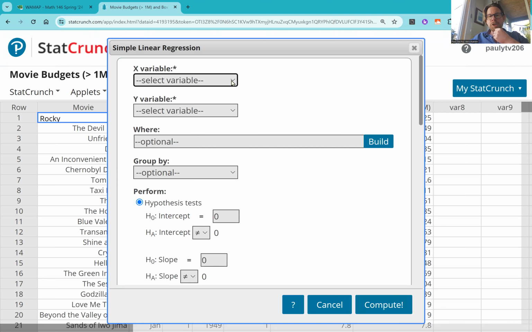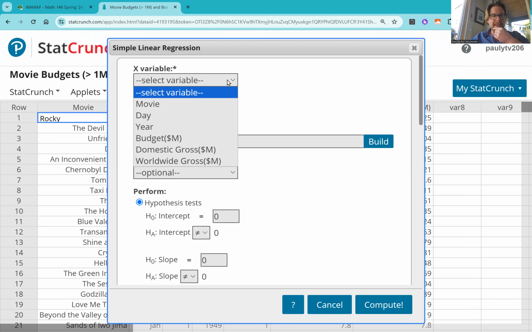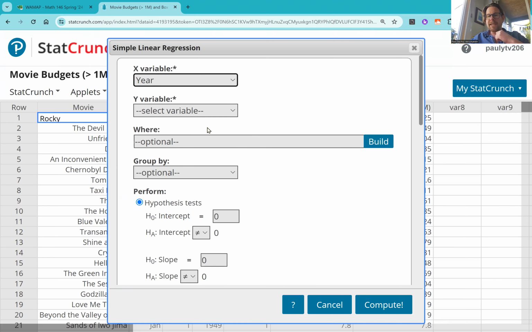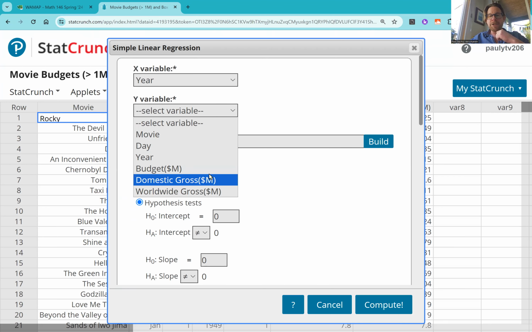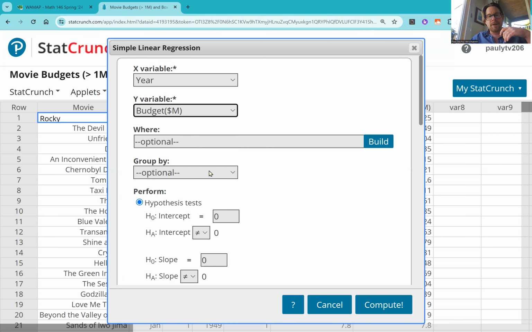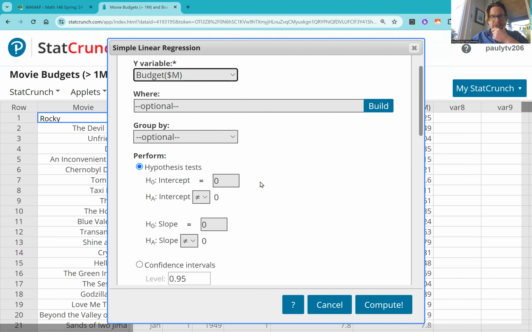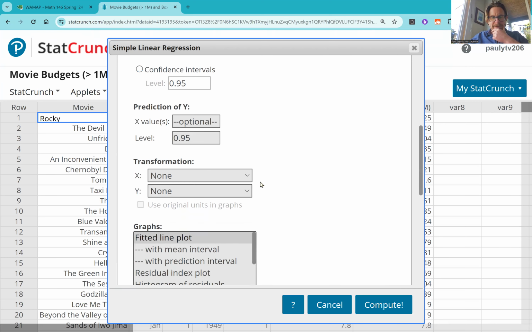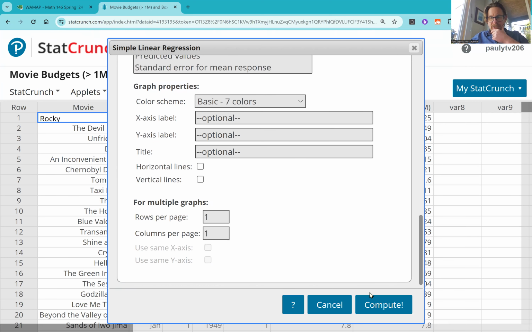And notice it has you choose which variables. So when you choose the X, remember you're basically choosing the explanatory variable. So let's just choose one. Notice that, I was going to say it wouldn't show the variables that weren't quantitative, but it actually does. But I'm going to say, let's just talk about the year it came out and its budget. So maybe we're curious about how this has worked over time, about how funding for movies maybe has changed. It's going to have these other options. You don't need to worry about any of that stuff. Just go straight to Compute.